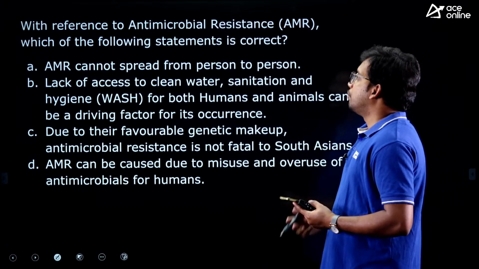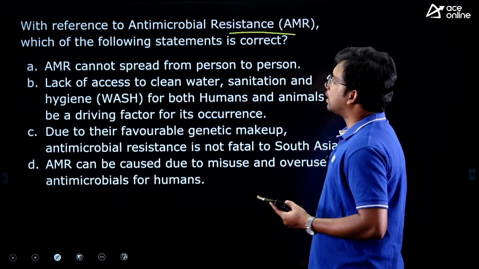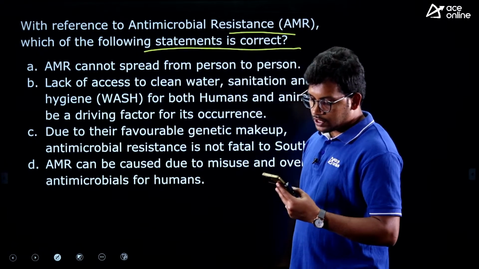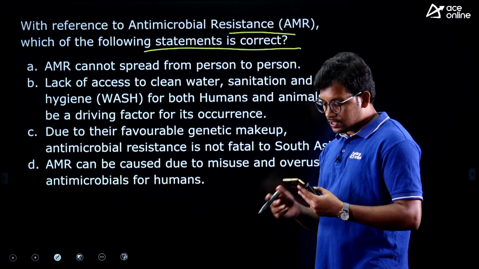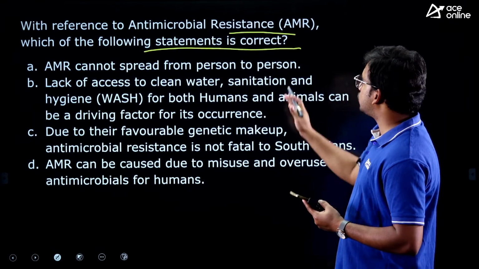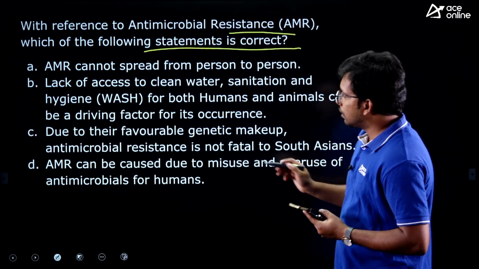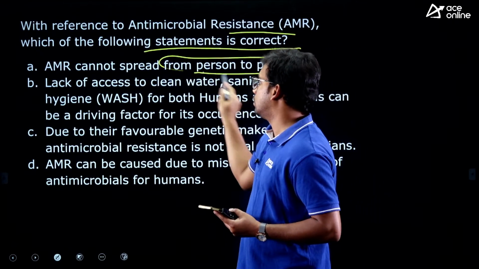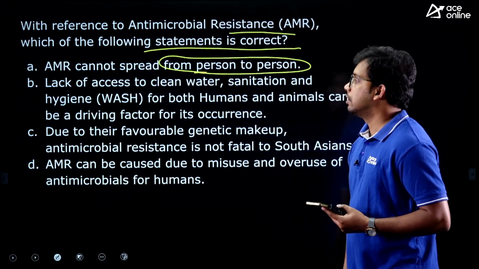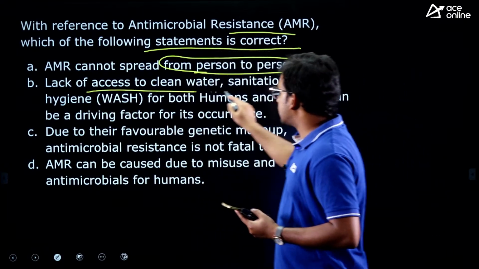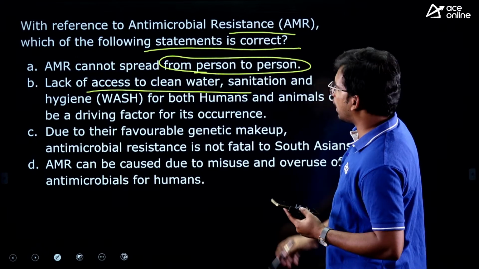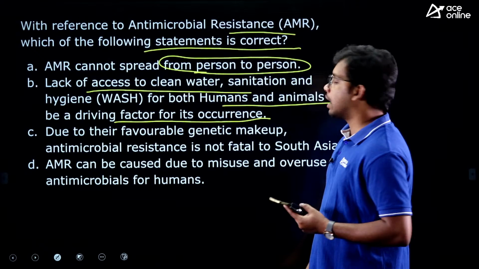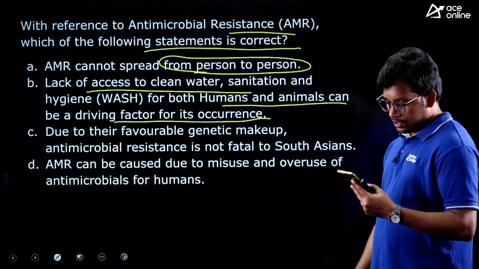Next question: with reference to antimicrobial resistance, which of the following statements is correct? Statement one: antimicrobial resistance cannot spread from person to person. Second statement: lack of access to clean water, sanitation and hygiene for both humans and animals can be a driving factor for the occurrence of AMR.